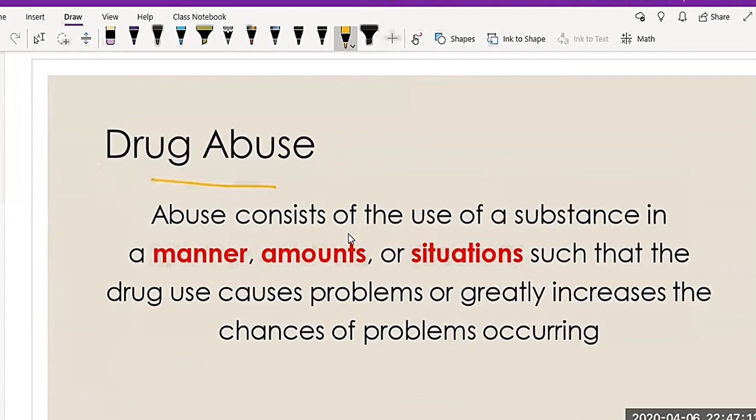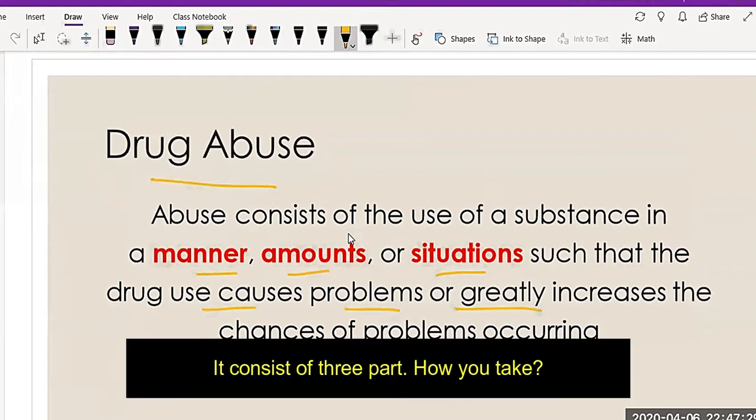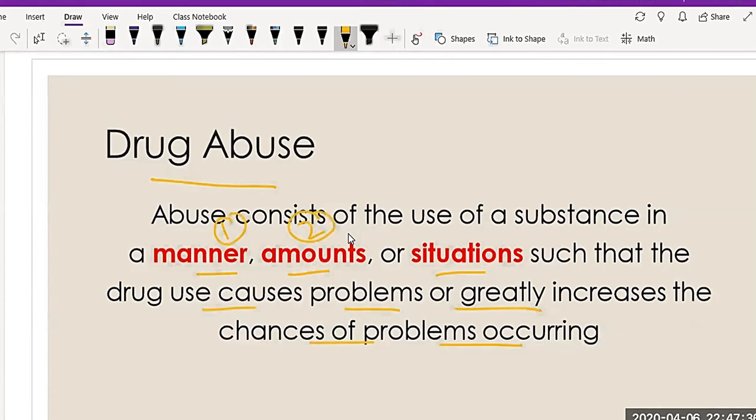Abuse consists of the use of the substance in a manner, amount, or situation such that the drug use can cause a problem or increase the chances of a problem. If you see this definition, it consists of three parts. One is how you take it, the manner; then the amount, the quantity, if you take a high amount; or the situation, maybe you're depressed or have anxiety and you're taking a drug. These all three factors could lead to abuse.